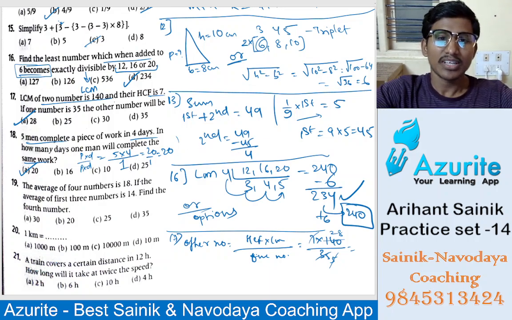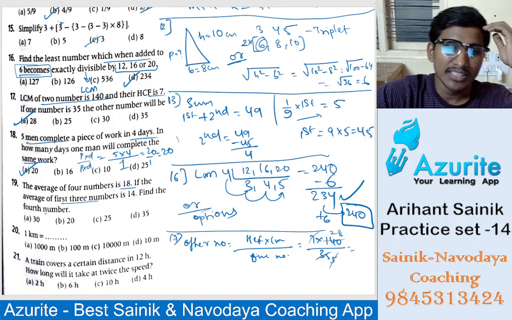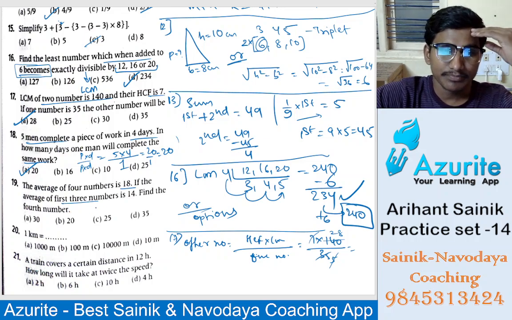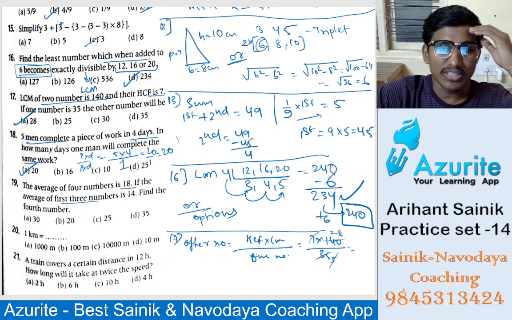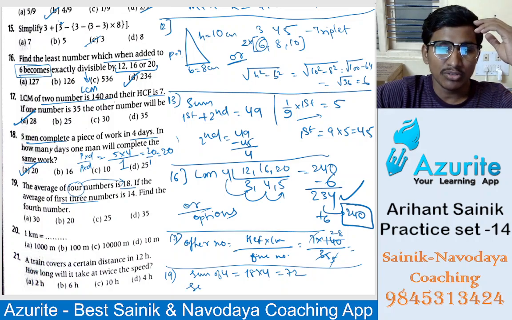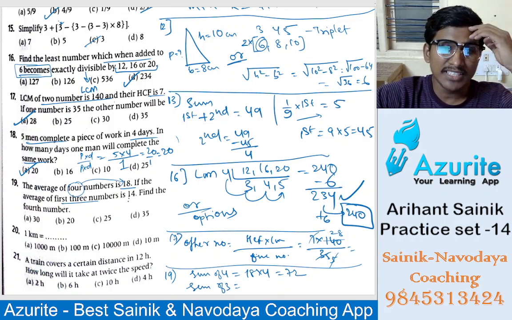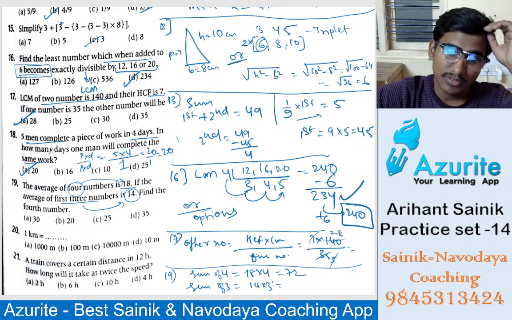Okay, good. Next, the average of 4 numbers is 18. If the average of the first 3 numbers is 14, then find the fourth number. The sum of 4 numbers is average into total numbers, so 18 into 4 is 72. The sum of 3 numbers is 14 into 3, that is 42.